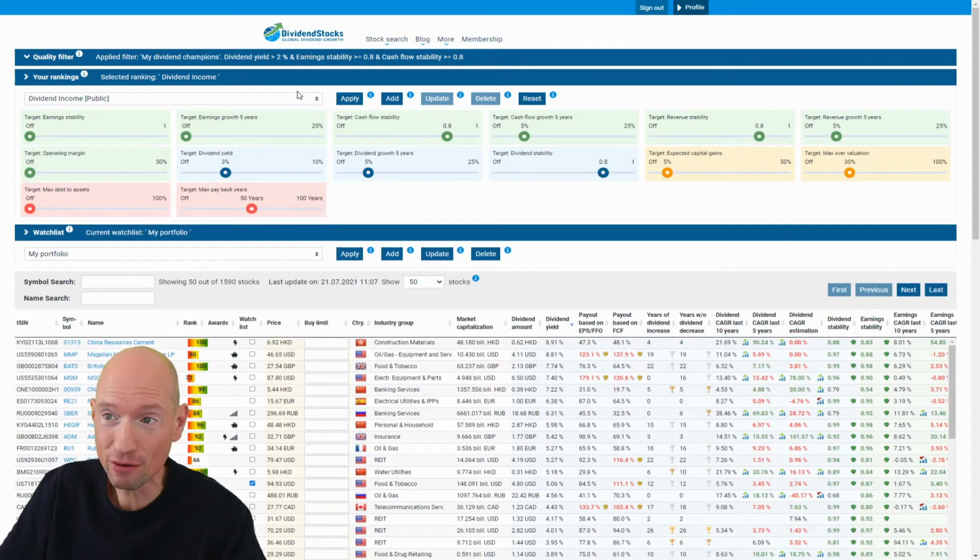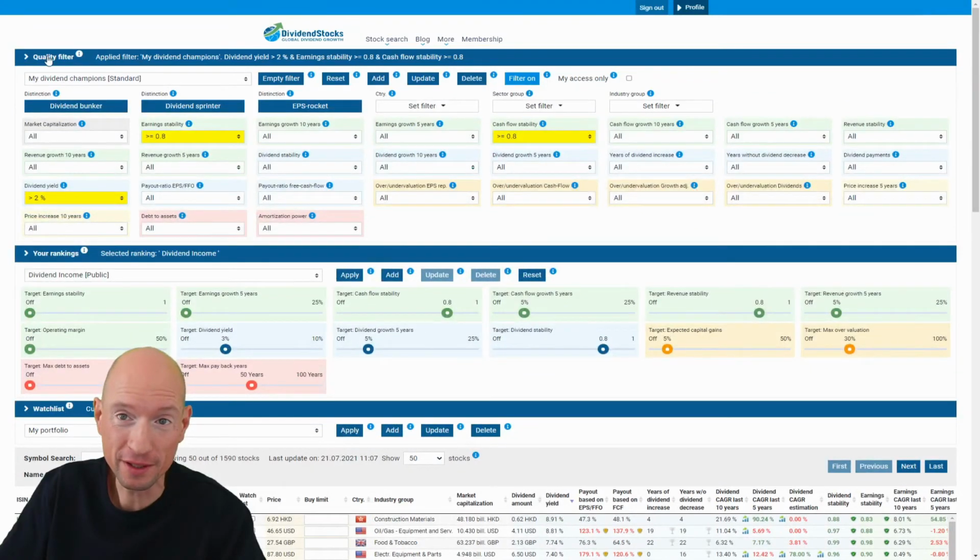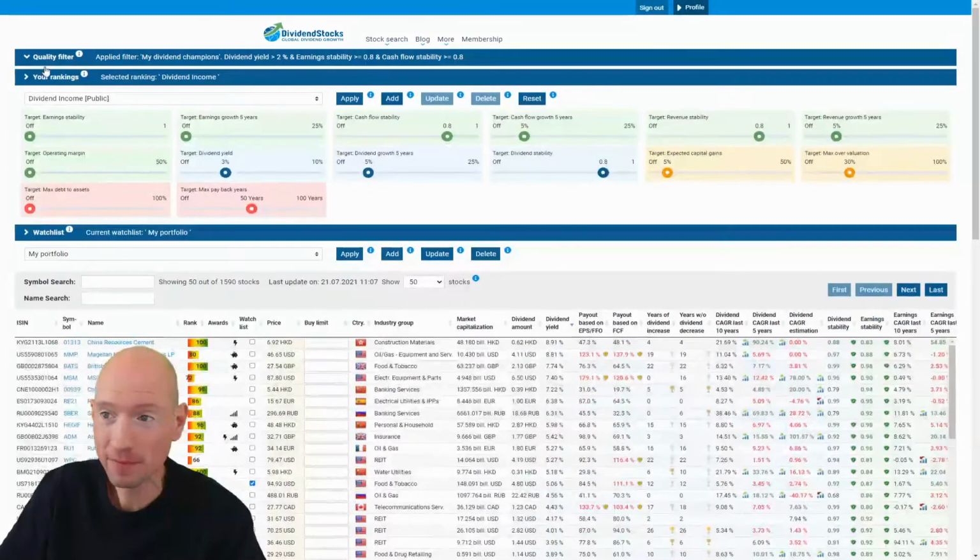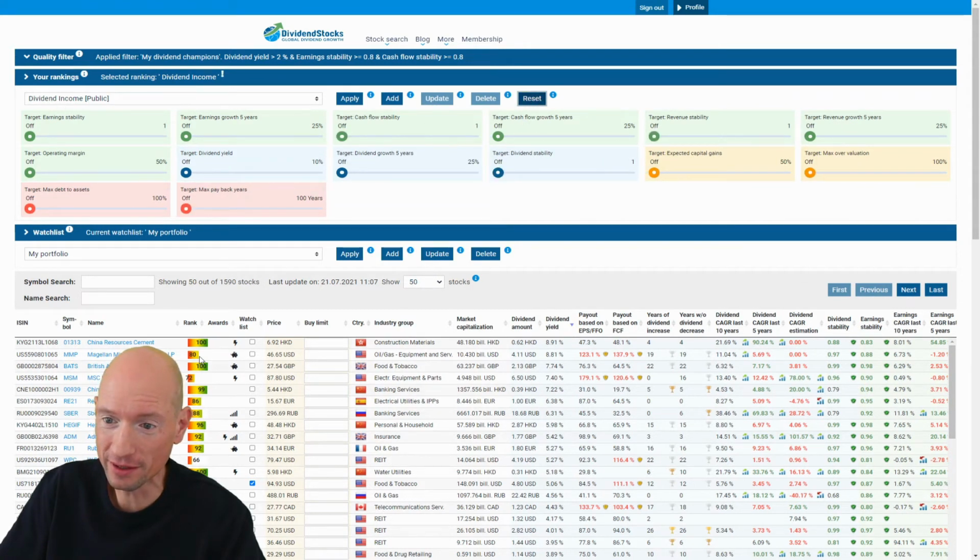And we can now create a new ranking which corresponds to your dividend champions filter. First, let's reset the rankings, because this is an old ranking, the dividend income ranking.